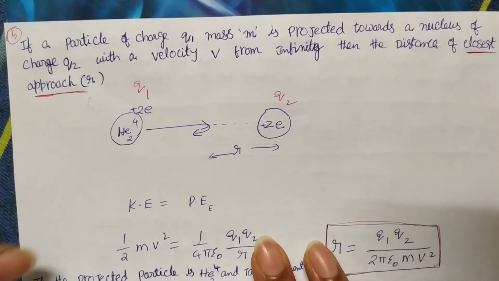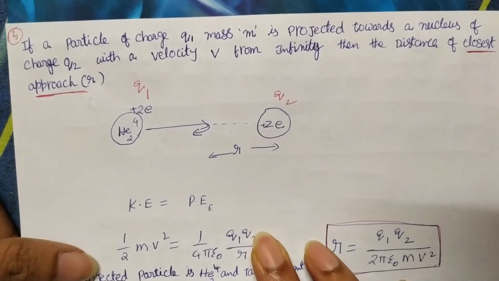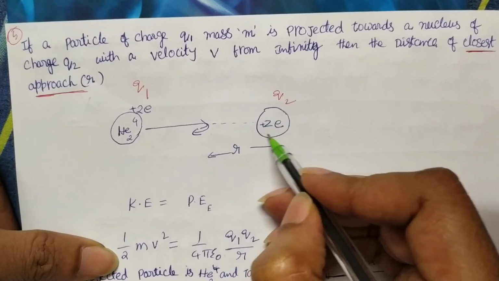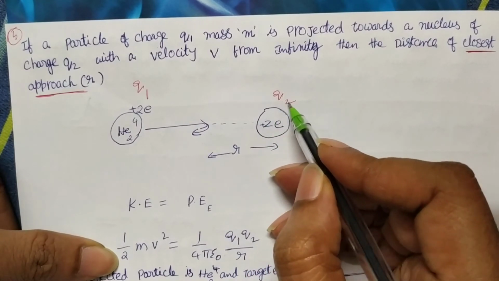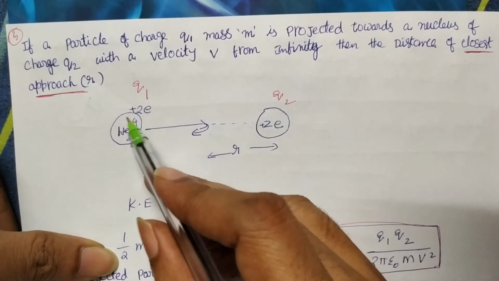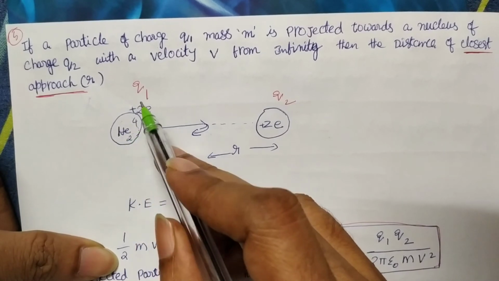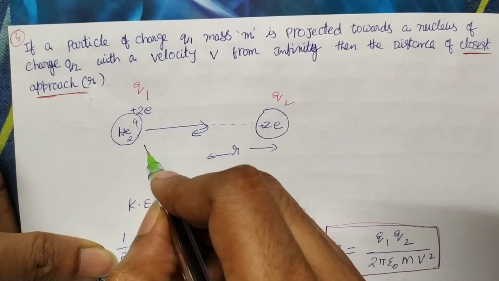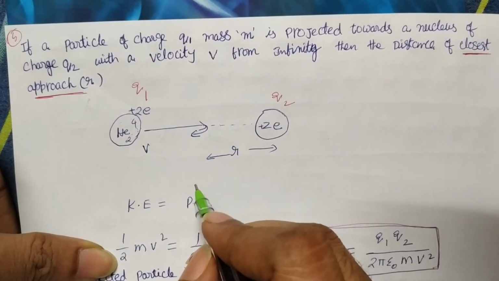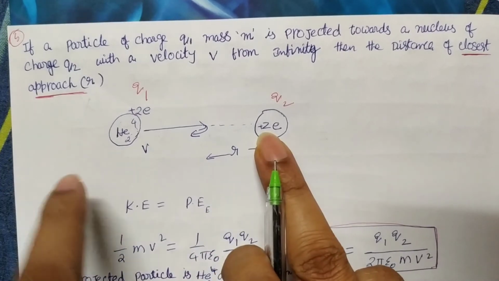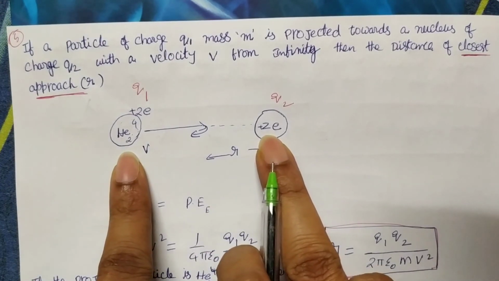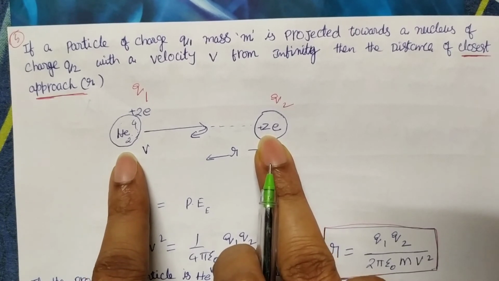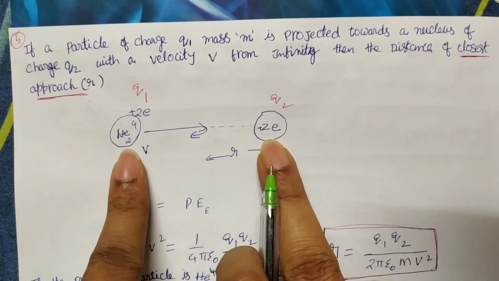Now we'll see one application. Suppose, for example, take an element which is fixed at a particular point, its charge is q2, and the other particle, here I took an alpha particle, but first you take a charge as q1. Q1 is projected like this with a velocity v. This is the fixed one, and this is projected like this. And these two nuclei both are having positive charge only. Why? Because inside the nucleus only we have positive charges. Electrons are there, but those are outside of the nucleus. We are discussing nuclei only.